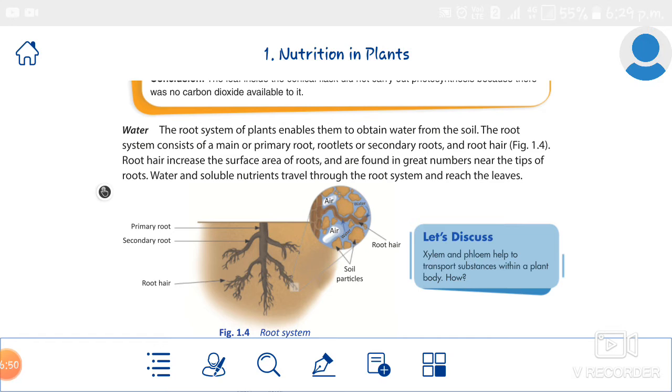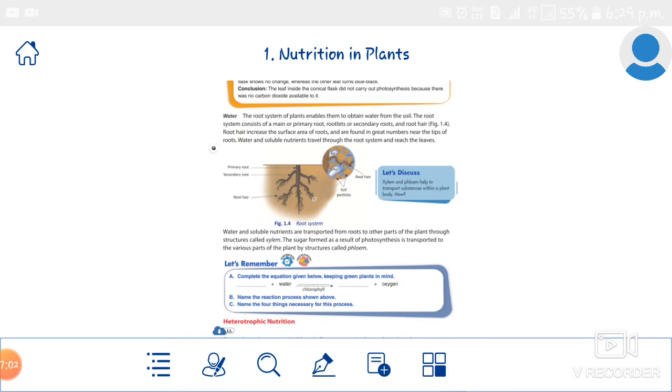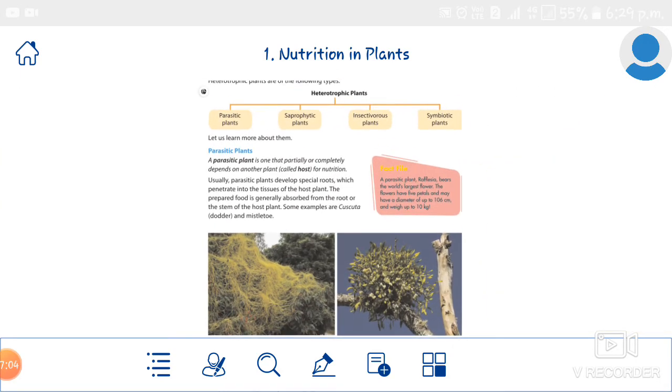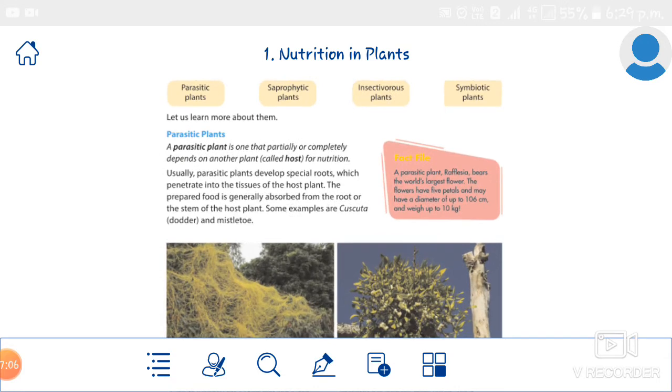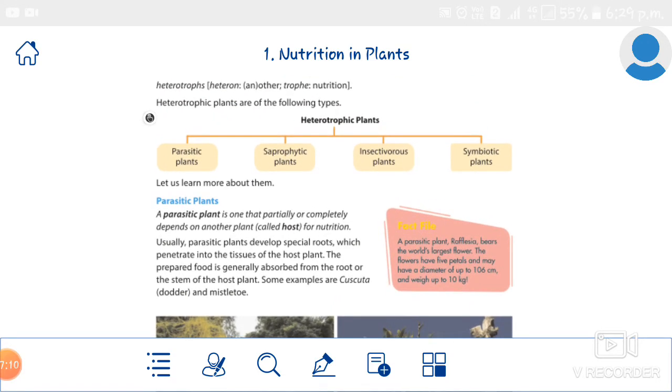Okay, that is autotrophic nutrition. Next, let's move on to today's portion, that is heterotrophic nutrition. Okay, what is that? Heterotrophic nutrition. We already studied that. Hetero means it depends on others.